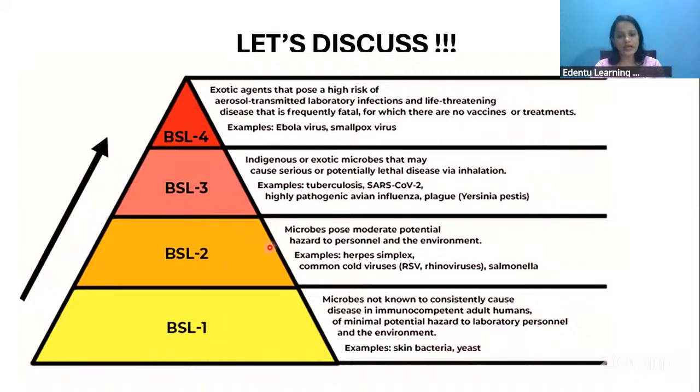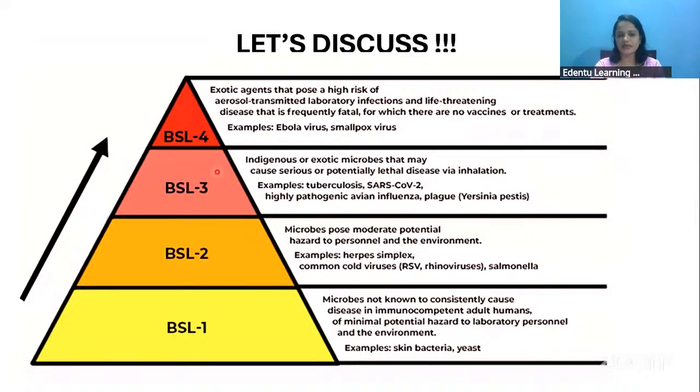In the BSL-2 category, there is moderate hazard to personnel and the environment, like the herpes simplex virus and common cold viruses. Under the third category, organisms like TB and the SARS-CoV-2 virus are usually included under BSL-3, which can cause serious or potentially lethal diseases via inhalation. Through inhalation, we can get serious infection from these microbes.